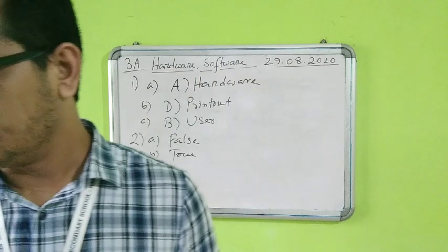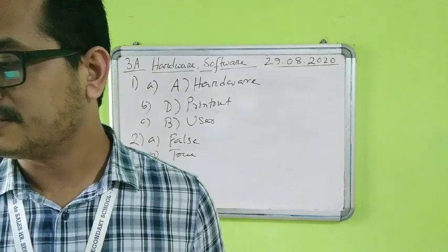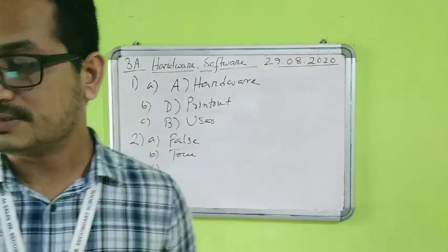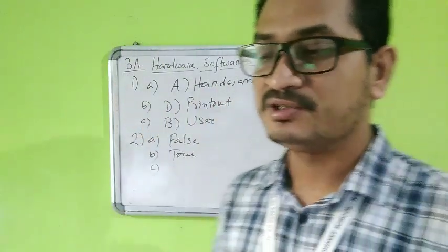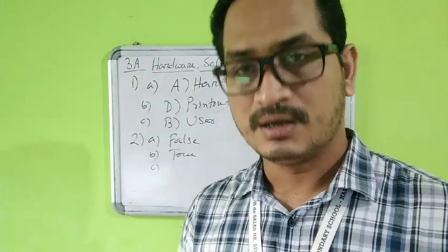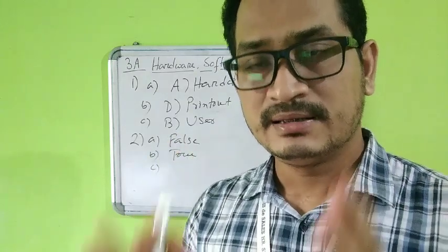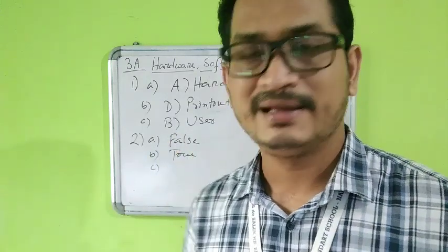Number C, application software controls the basic functioning of the computer. Students, application software does not control the basic functioning. The basic functioning of the computer is controlled by the system software, not by the application software.